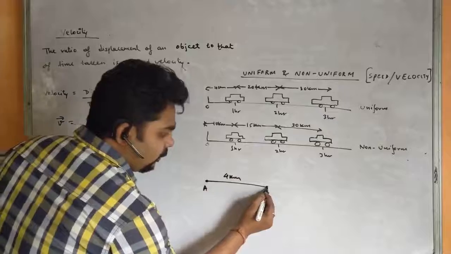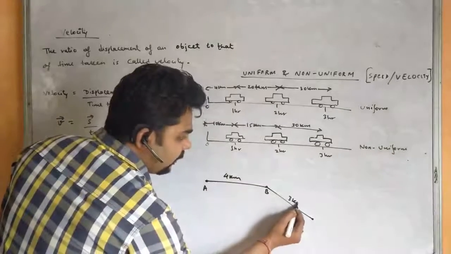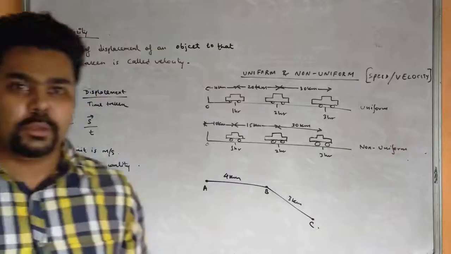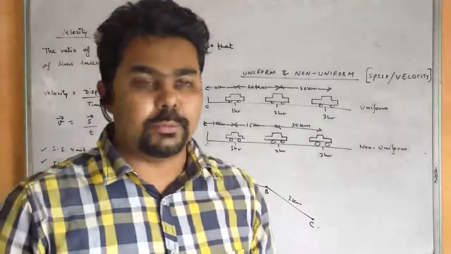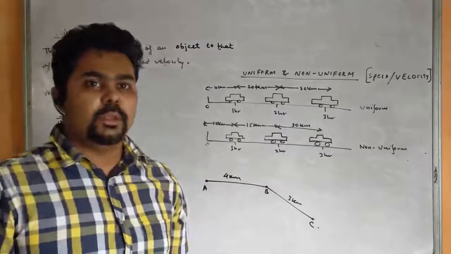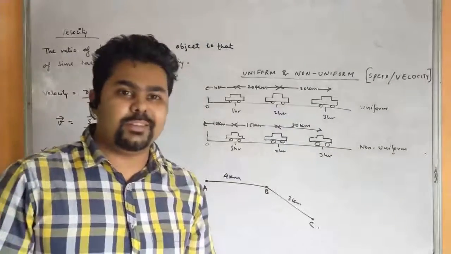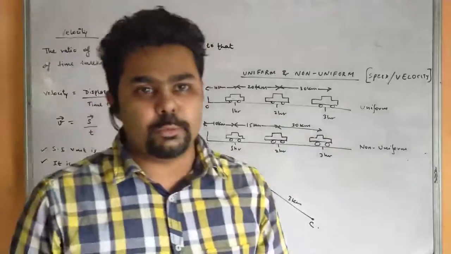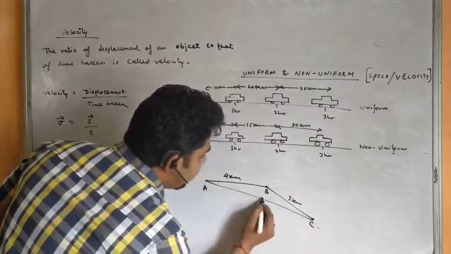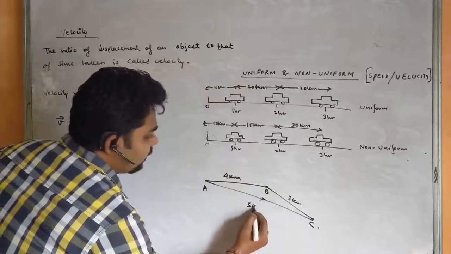So when it has moved from B to again C covering 3 km, if it is asked what is the total distance covered by a body, we will say that 7 km, that is 4 plus 3, 7 km total distance covered by the body. But when I ask you what is the displacement of an object from A to C, that is the shortest distance from A to C, that will be 5 km.